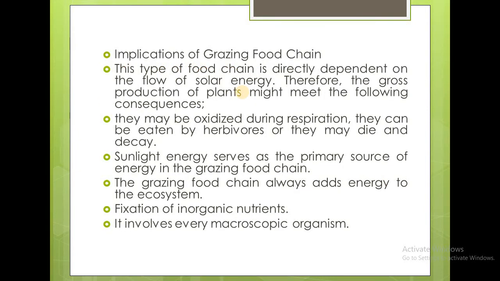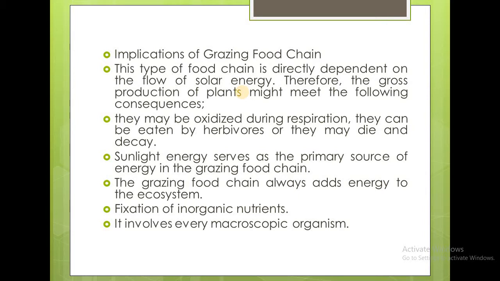What are the implications of grazing food chain? This type of food chain is directly dependent upon the flow of radiant energy or solar energy. Therefore, the gross production of plants might meet the following consequences. They may be oxidized during respiration, they can be eaten by herbivores, or they may die and decay. Sunlight energy serves as the primary source of energy in the grazing food chain.